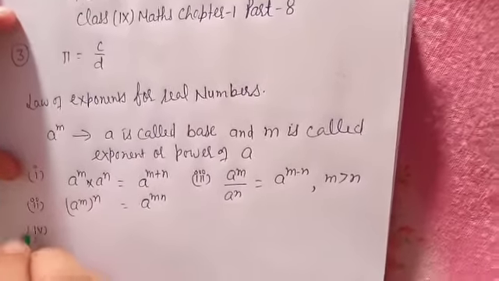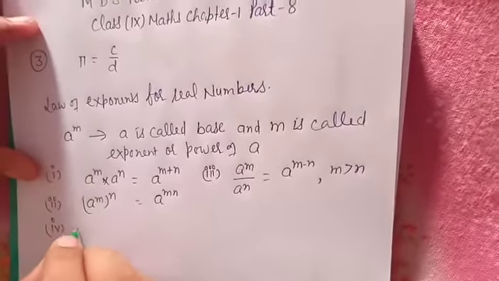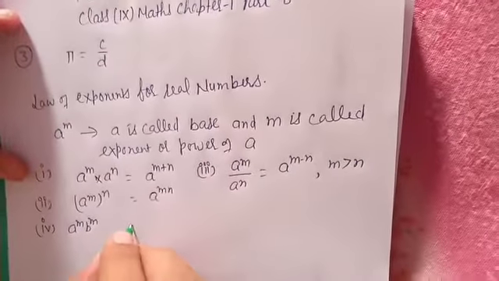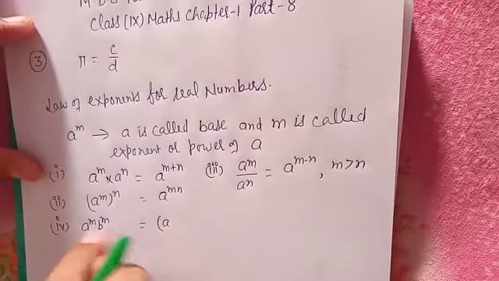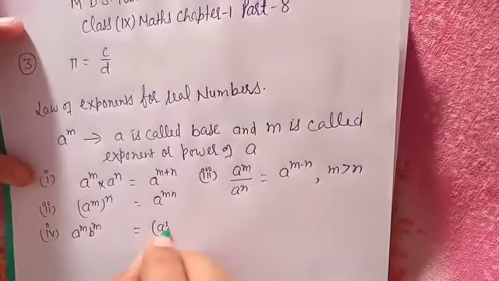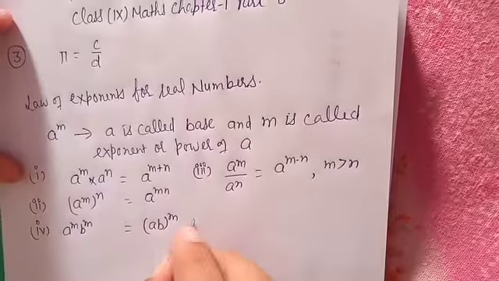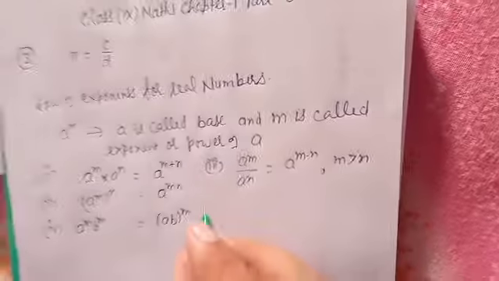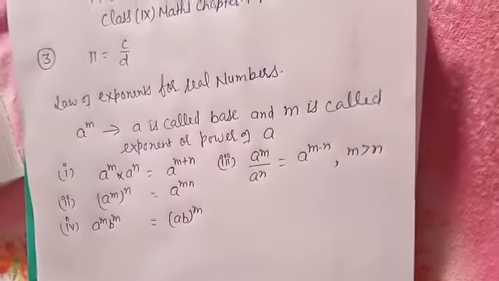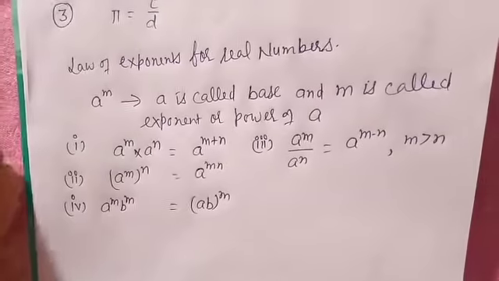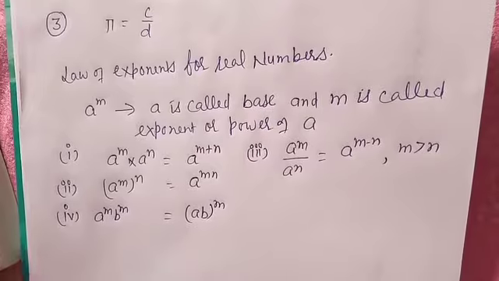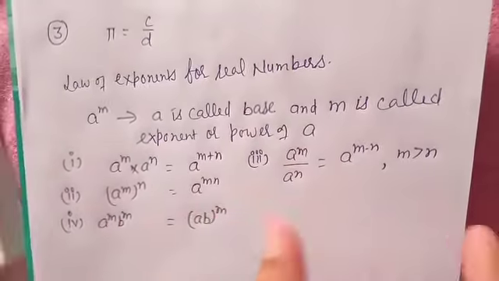Fourth one: a power m into b power m. Here the power is the same, the base is not the same, so this becomes ab whole power m. Yes or no? Yes sir. So you have to apply these formulas in this exercise. Now come to the exercise; we can solve it question by question.